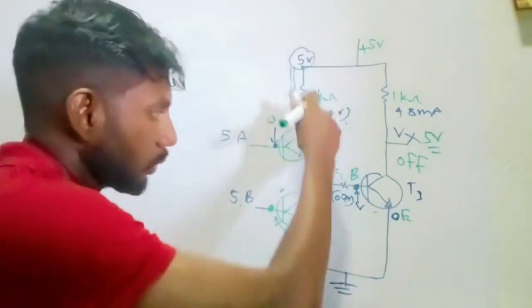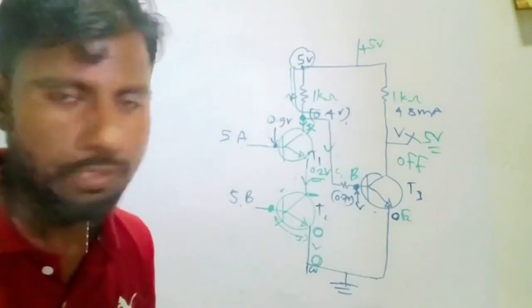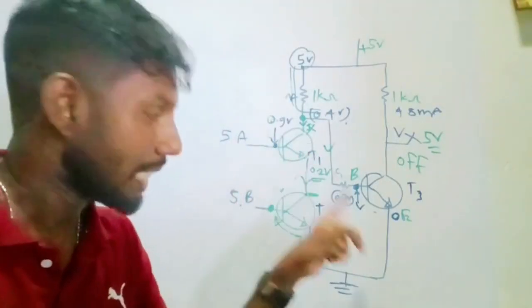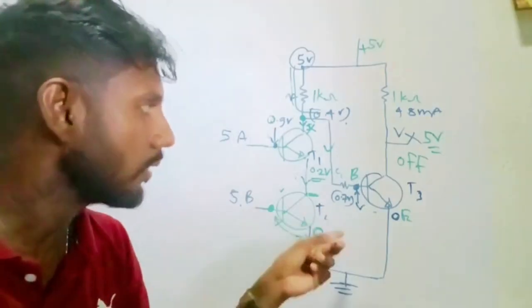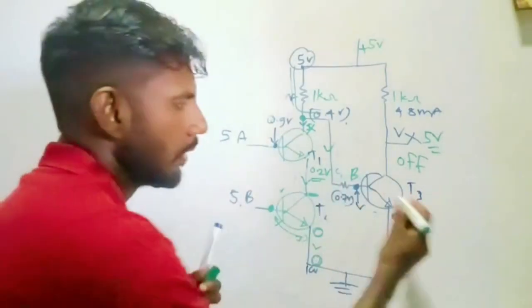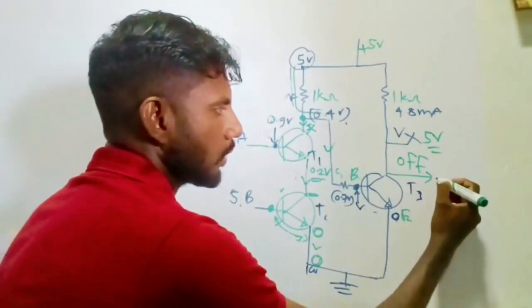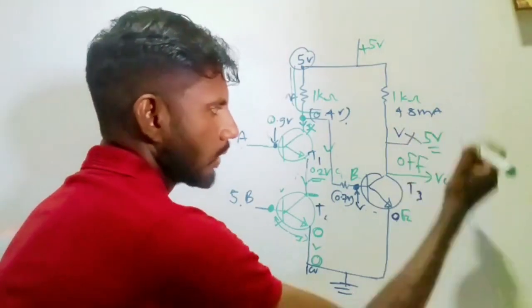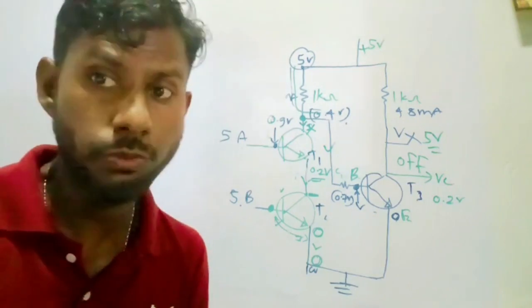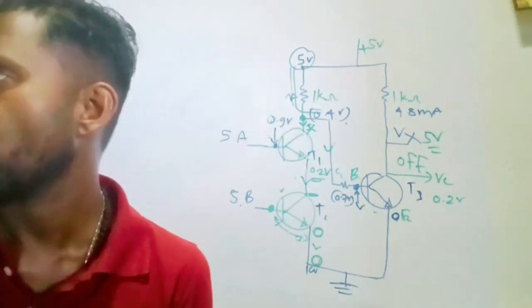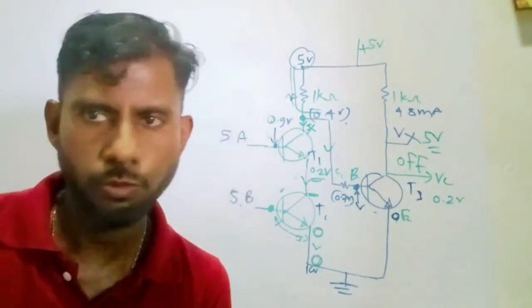So current flows through T3 transistor. When that happens, T3 transistor is in saturated region, we have proved it earlier. So the potential here will be 0. Saturated region, Vx here will be 0.2 volt. In both cases, it's 0.2. Right. So we have finished the fourth question.